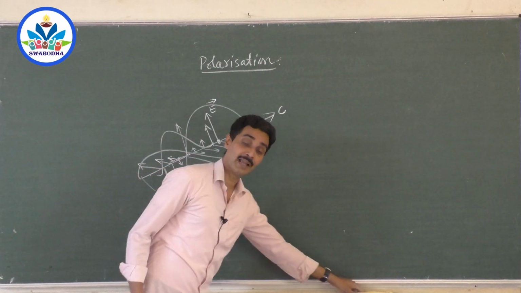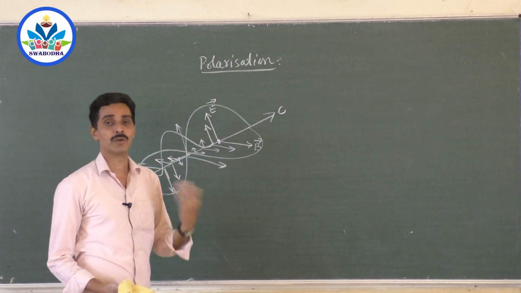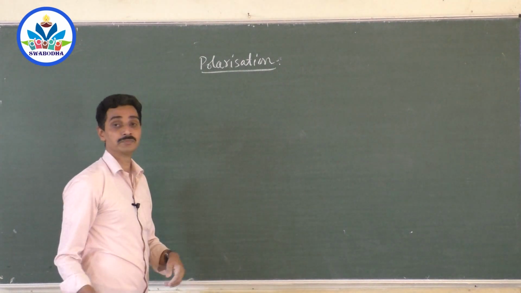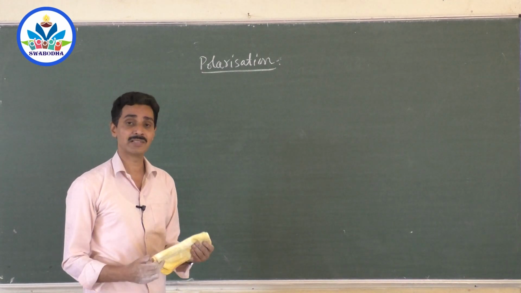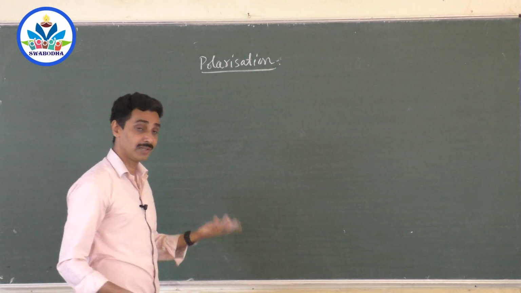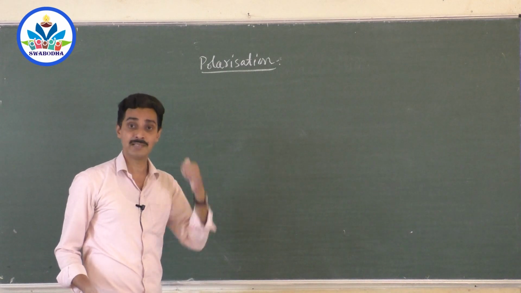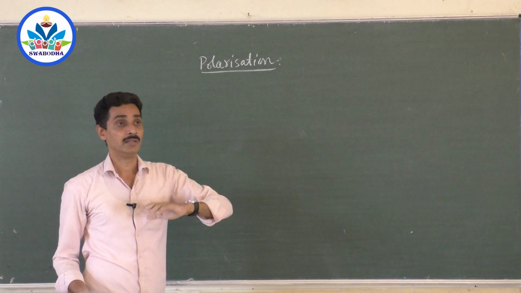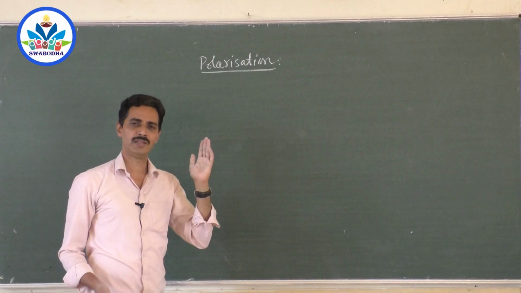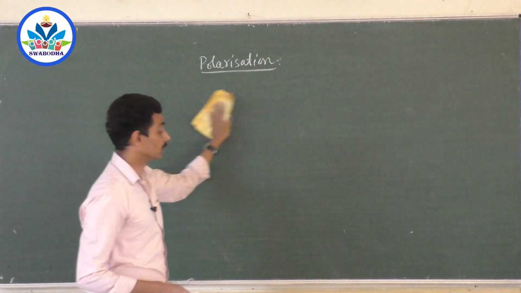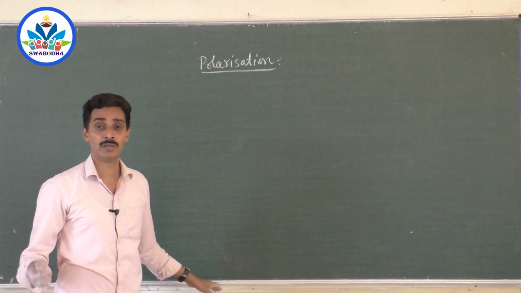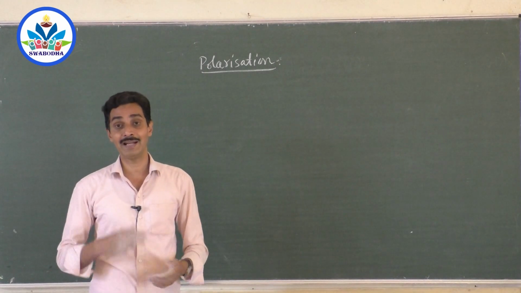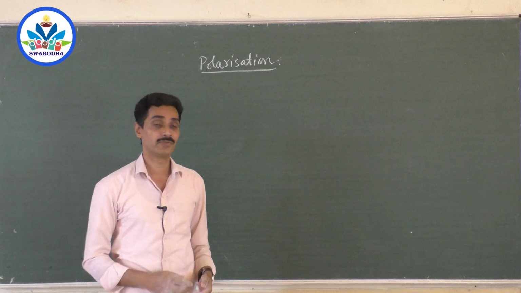So timely varying electric and magnetic fields produce light. How many times they vary per second? That is the frequency of light. So what do you mean by frequency? Frequency is always the number of oscillations made in a second. What is the frequency of light? What is vibrating in light? This is what is vibrating in light. It is a vibration of electric field and magnetic field per second. They keep on doing that, and it is a very high frequency. They go to maximum, minimum, zero, and the electric field becomes highest, zero, minus highest, zero, and that keeps on changing. How many changes per second, that is called the frequency of light.